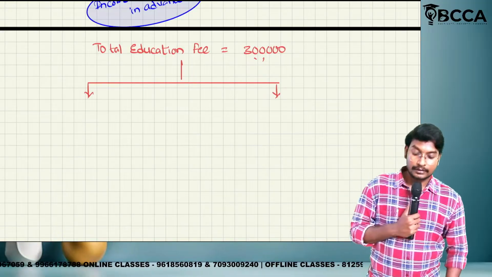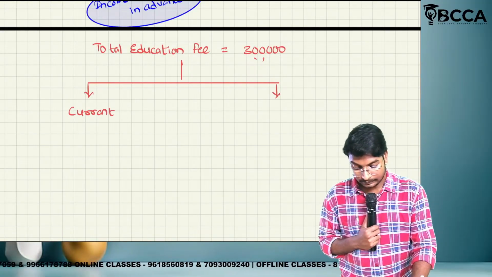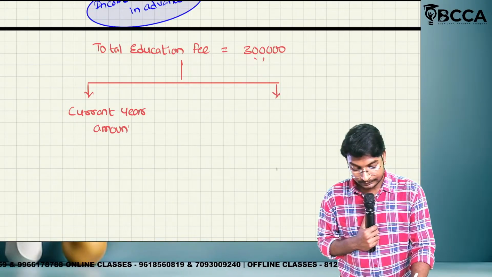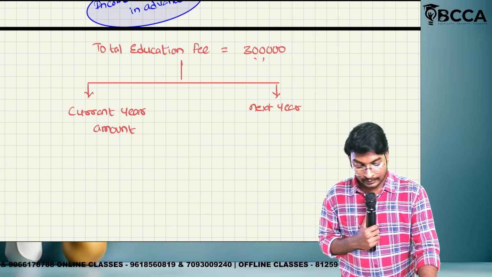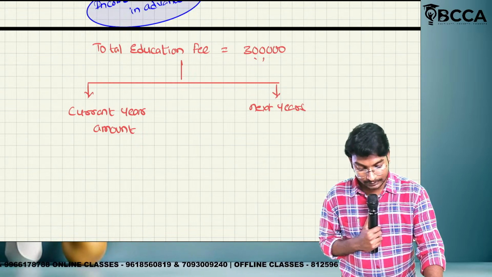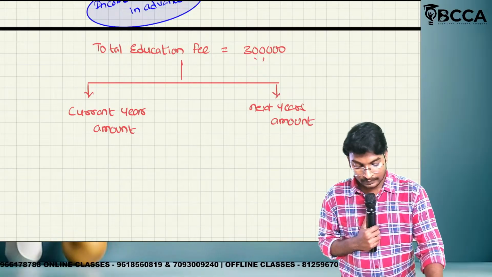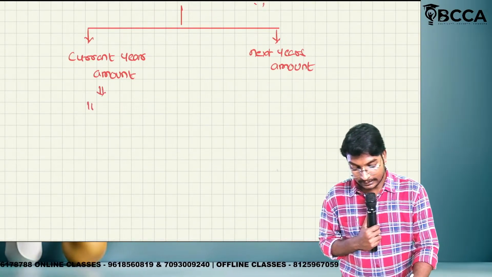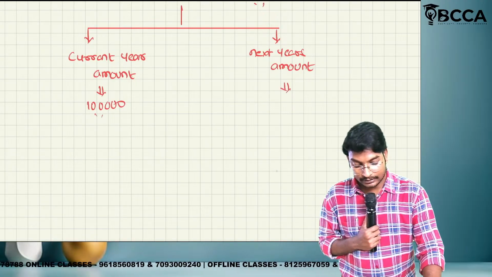Current year amount is how much, and next year's amount? What is the current year amount? Current year amount is only 1 lakh. What is the next year amount? 2 lakhs.